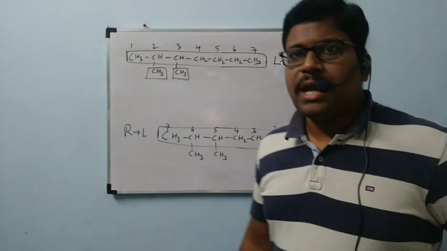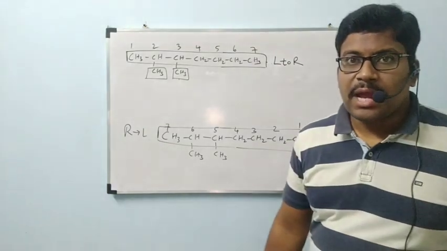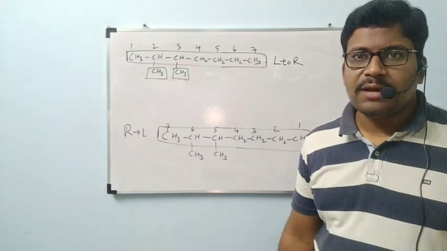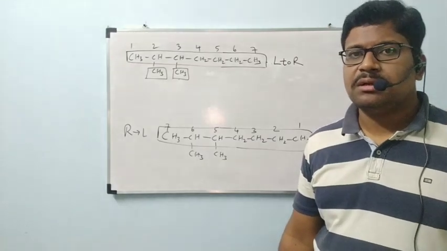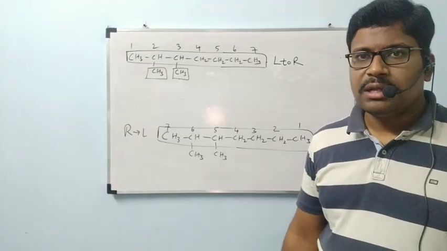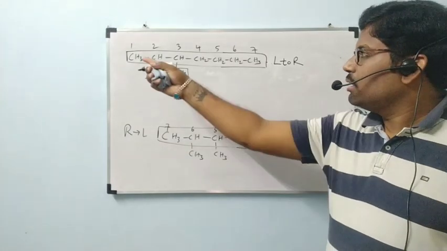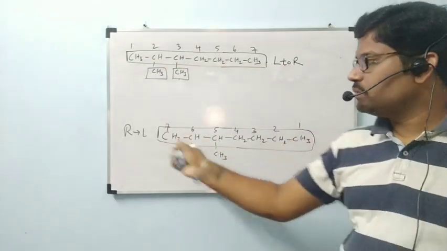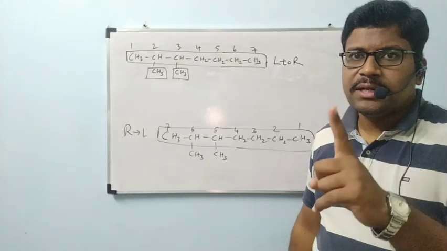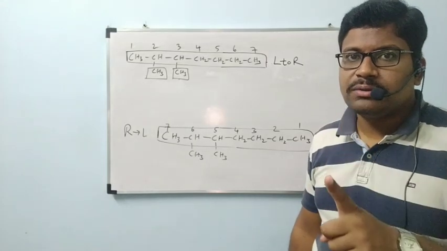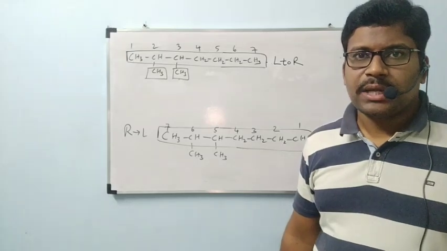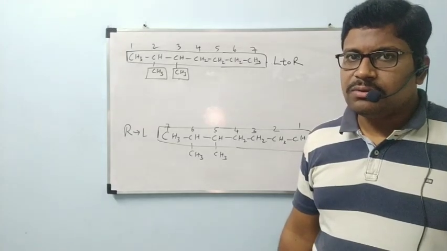Longest chain rule. According to this longest chain rule, we have to select the parent chain which contains maximum number of carbons, and we have to give numbering for those parent chain carbons. Two possibilities of giving numbering. Okay, two ways. Those two are left to right and right to left. In these two ways, one numbering we have to select, and according to that we are going to give the name. That is depending on second rule. Okay, that second rule I will go through.